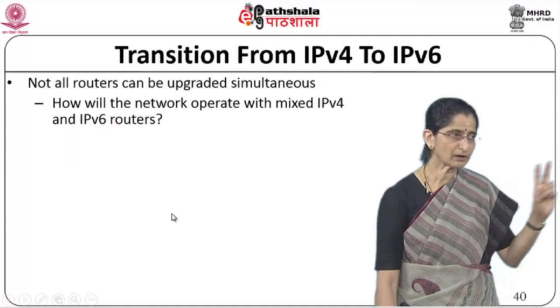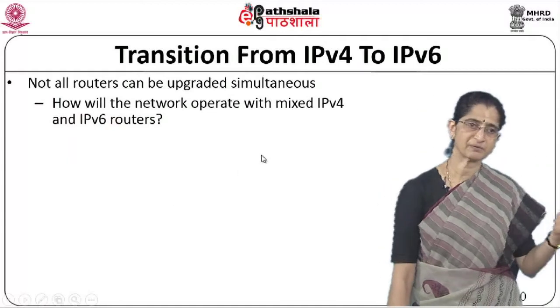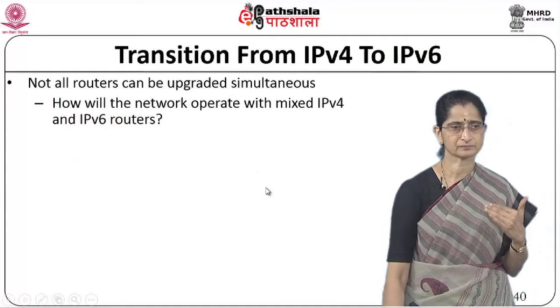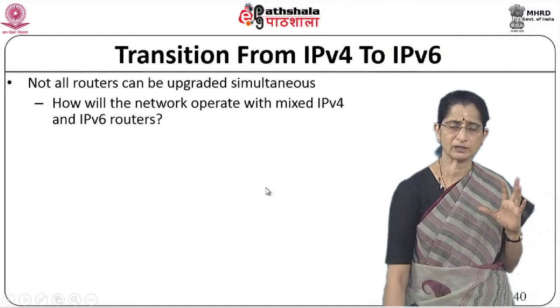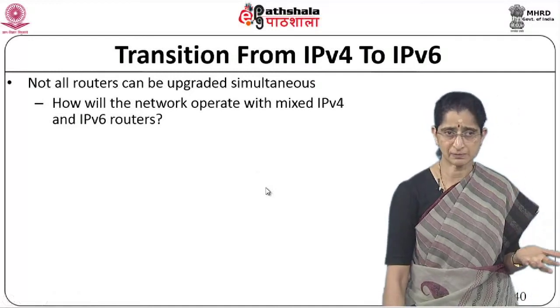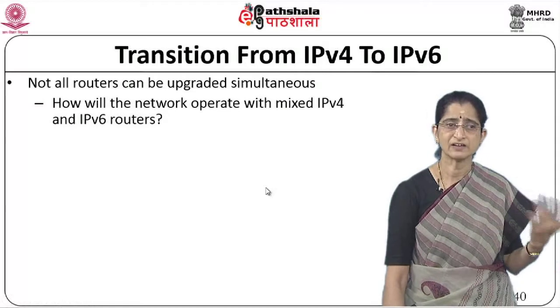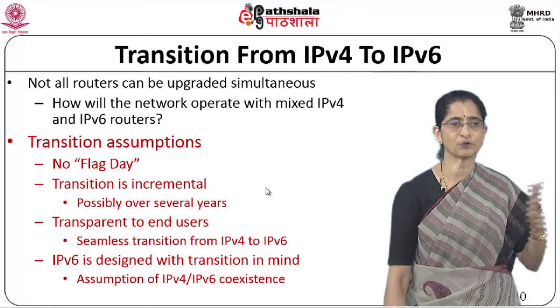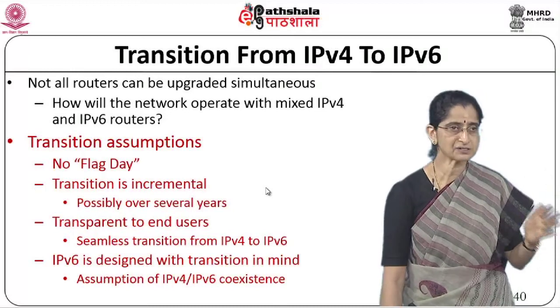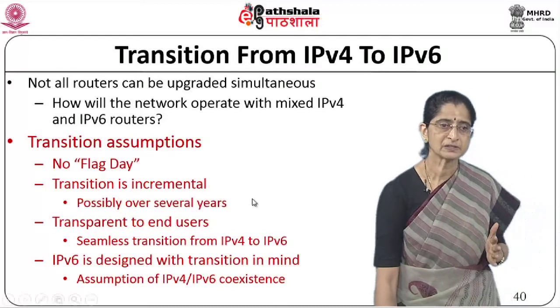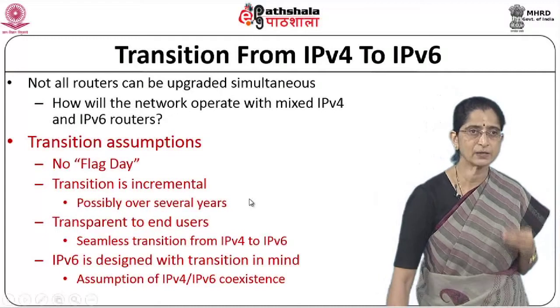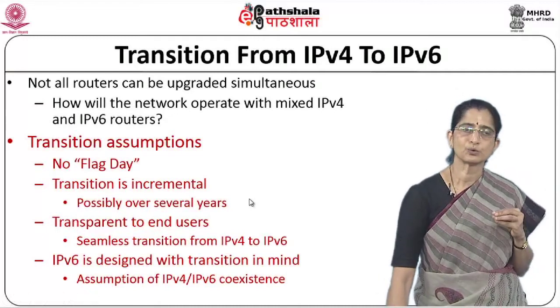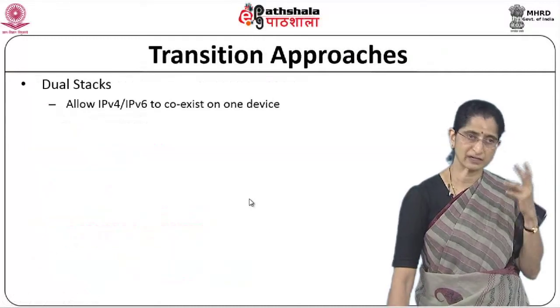Now talking about a transition from IPv4 to IPv6, not all the routers can be upgraded simultaneously. We know that obviously, right? There is nothing like one flag day where we say that all the nodes will move from v4 to v6. So the transition has been planned in an incremental manner, and the whole thing has been designed with this transition in mind. So what are the options that we have for transition? There are basically three options.